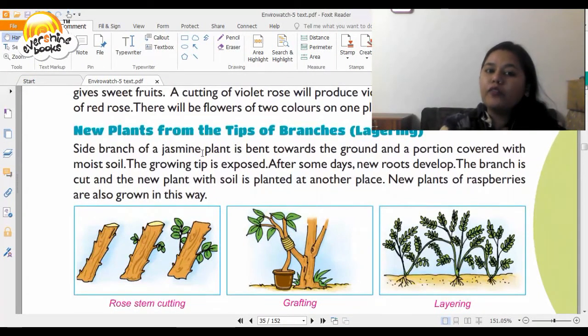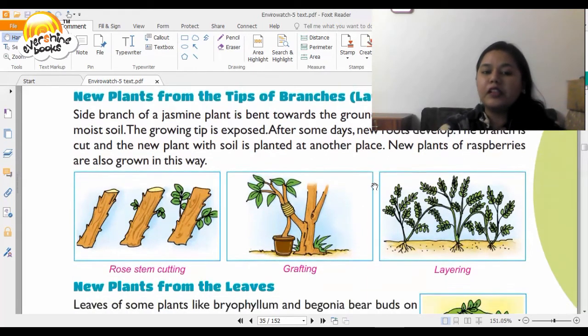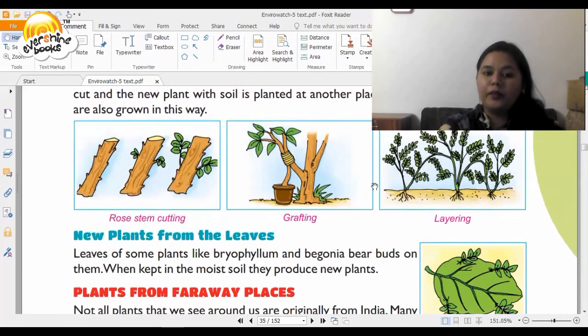The new plants from the tips of branches is called layering. Side branch of a jasmine plant is bent towards the ground and a portion covered with moist soil. The growing tip is exposed. After some days, new roots develop. The branch is cut and the new plant with soil is planted at another place. New plants of raspberries are also grown in this way.